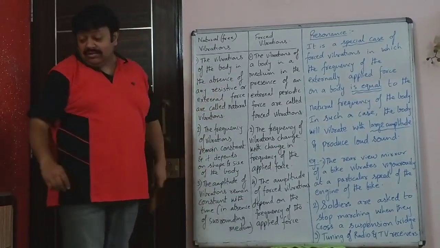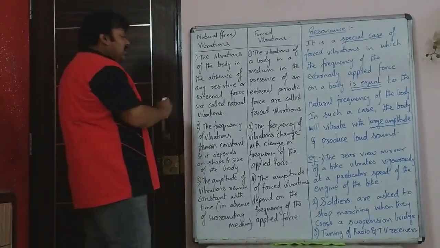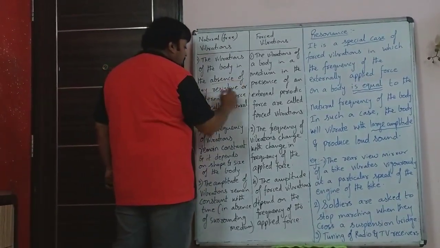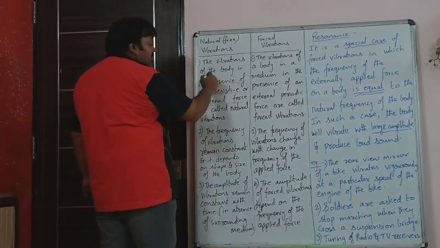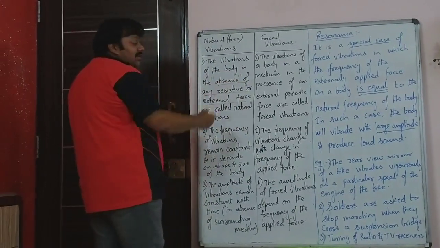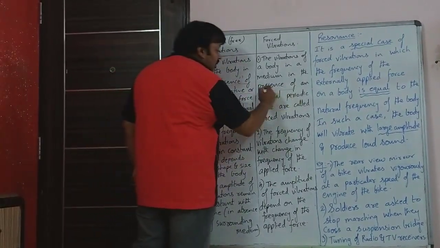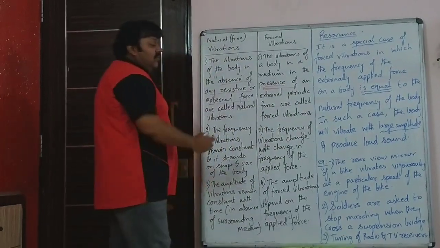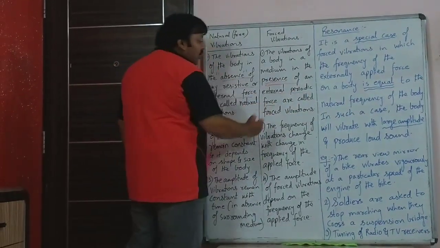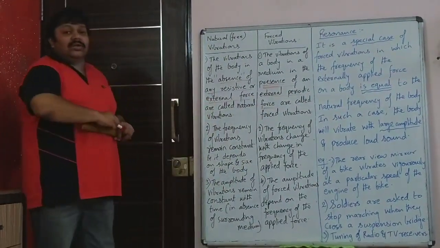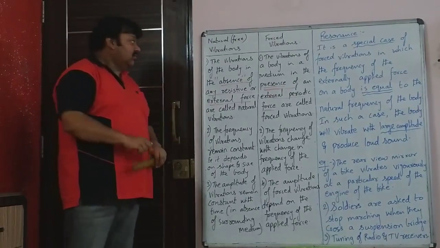So in natural vibrations there is no external force, absence of any resistive or external force, whereas in case of forced vibrations, there is presence of external periodic force. That is the main difference, and that is the difference in the definitions also.